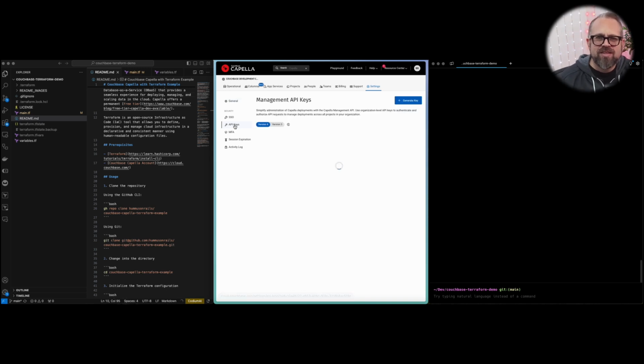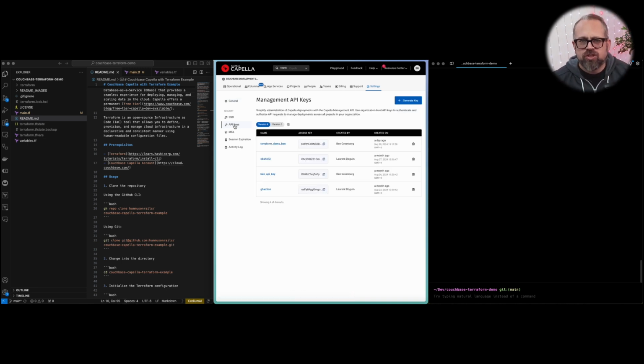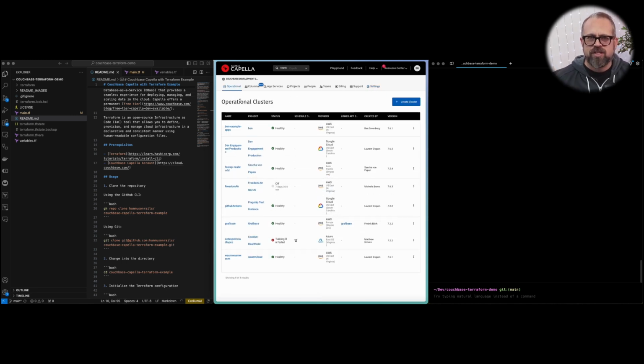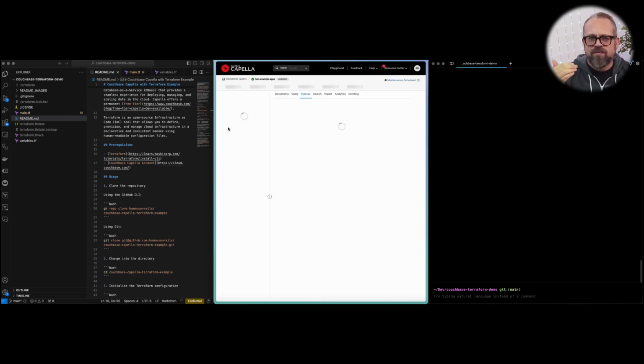When we log onto the UI, we first see all of our operational clusters that we have access to. This is my live data, but don't worry, nothing super confidential. And we want to create an API key that we're going to use in our Terraform configuration to access all of the functionality of our Couchbase Capella management API.